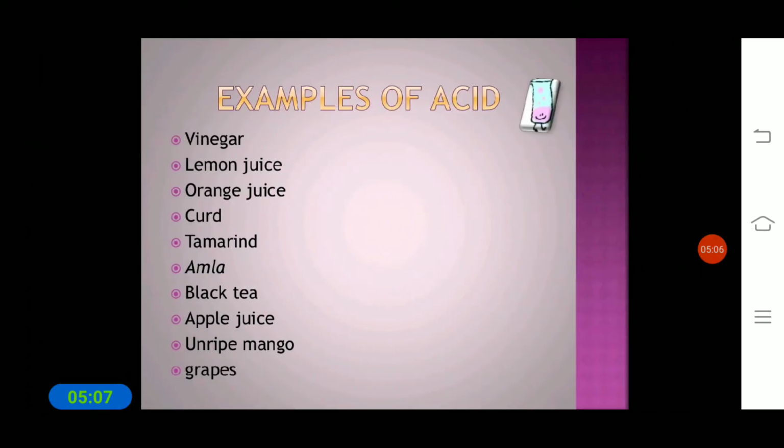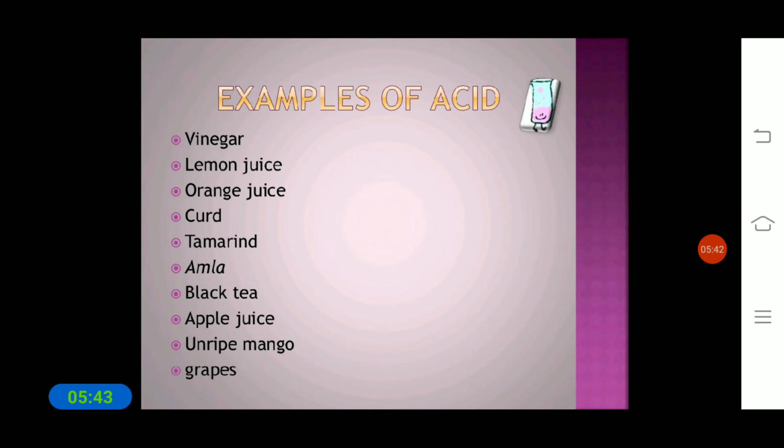Okay, next are examples of acids. The general naturally occurring acids are what? Vinegar, lemon juice, orange juice, curd, tamarind, amla, black tea, apple juice, unripe mango and grapes. So these are all what? Sour to taste, and these are naturally occurring acids, substances that we use in our everyday life. In these the acid is present, for example vinegar, lemon juice and orange juice.